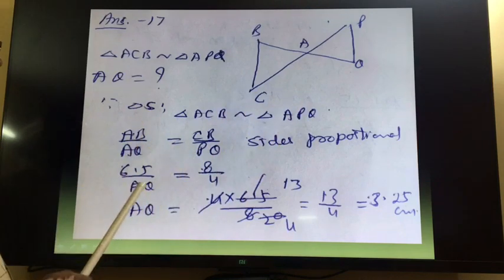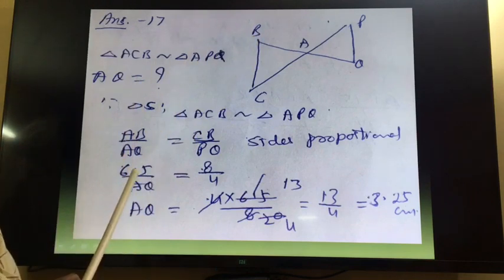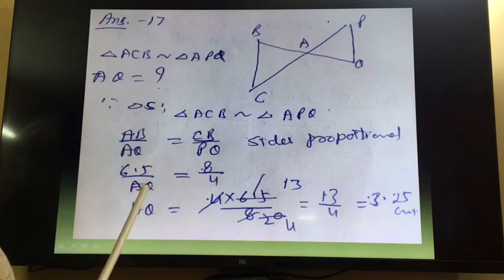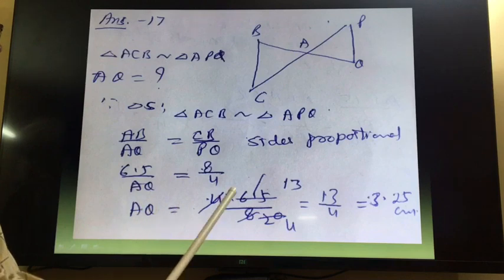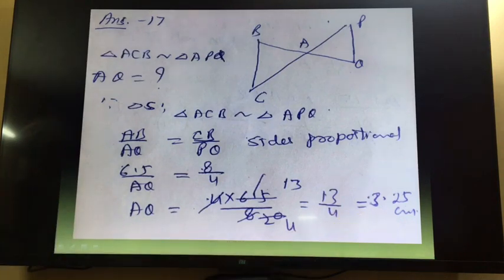Sides are proportional. Now substitute the value. AB is equal to 6.5 given in the question, upon AQ. CB is equal to 8 given and PQ 4 given. So 8 AQ is equal to 6.5 into 4. So AQ is equal to 6.5 into 4 upon 8. After simplification we will get 13 by 4 or 3.25 centimeter.